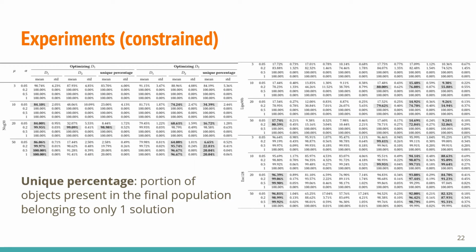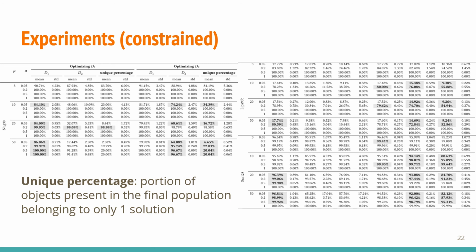In the second experiment, we recorded D1 and D2 scores and a statistic called unique percentage, which is the portion of objects in the final population that belong to exactly one solution. This quantity can be used to measure the level of richness in the solution set that is not generally comparable with other measures. The gray highlights denote larger values between the two variants with statistical significance as the results of the Wilcoxon test at 95% confidence intervals.